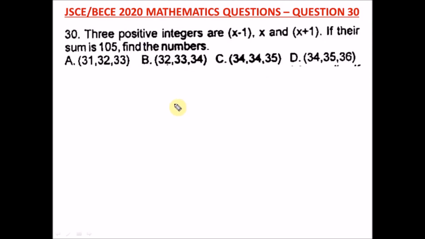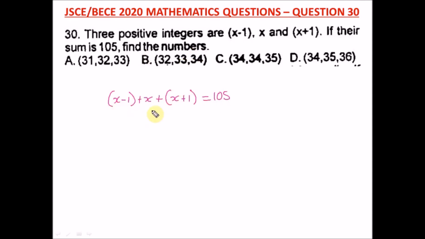Question 30 of the Junior WAEC 2020 Mathematics Past Question. That's BECE exam. It says 3 positive integers are this, this, and this. If their sum is 105, find the numbers. If their sum, that is x minus 1 plus x plus bracket x plus 1 is equal to 105. We should find the numbers.